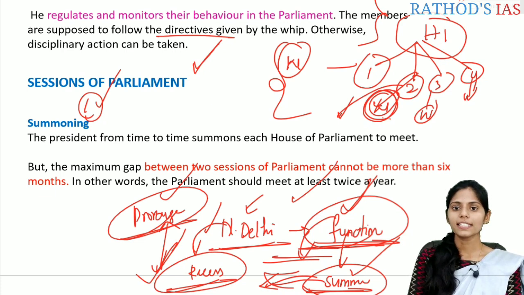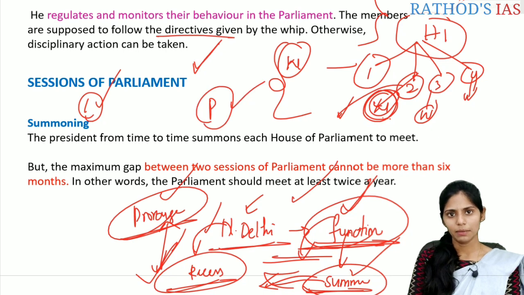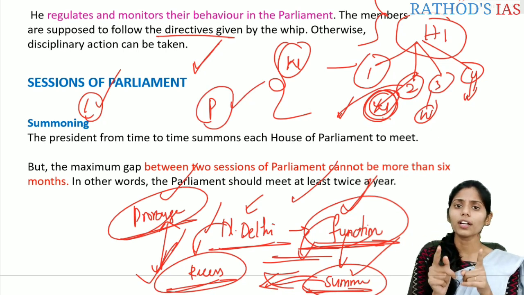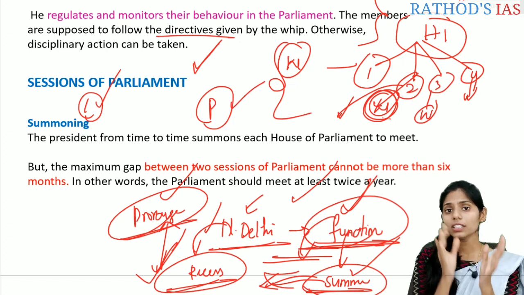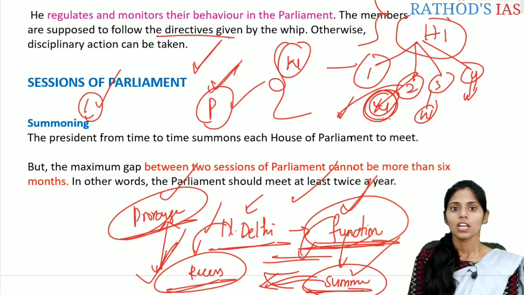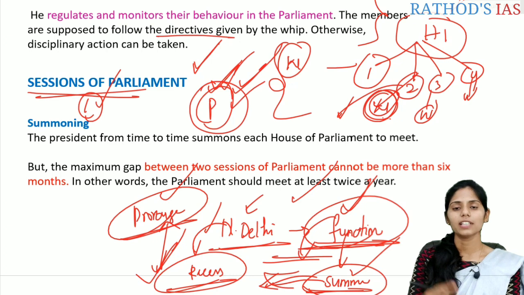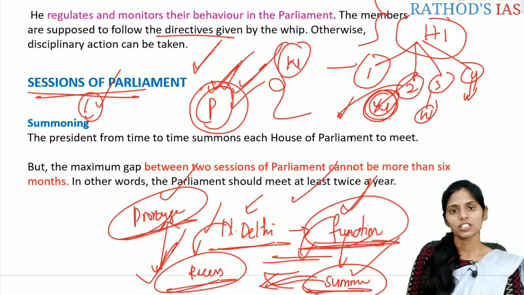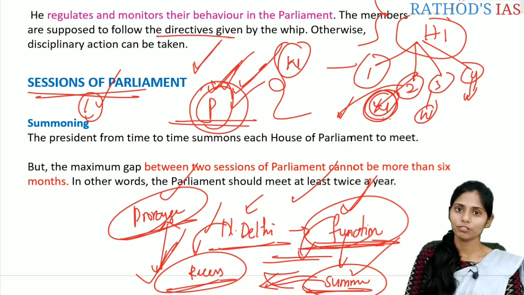So if you see, the president is an important part of the Parliament. I am saying it is an important part of Parliament, but the president will not be a member of Parliament. Why do I say the president is an important part? Whenever you read about the sessions of Parliament, summoning or proroguing of the Parliament is done by the President of India. Without the president, there will be no summoning and no proroguing of the sessions of Parliament. So the president is an important part of the Parliament.